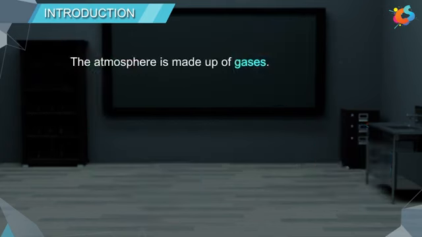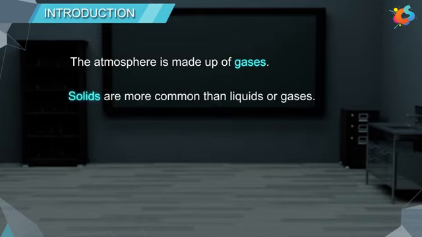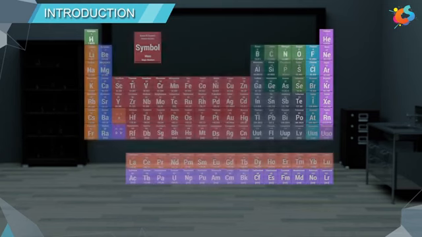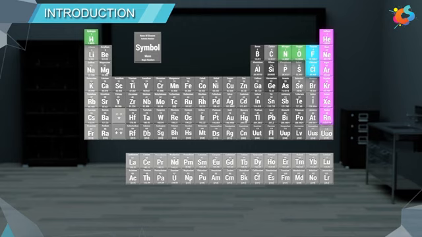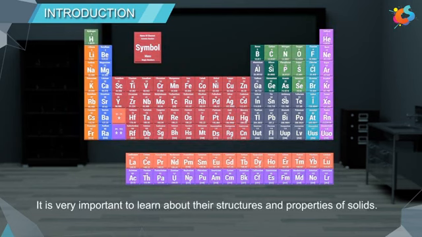The atmosphere is made up of gases. However, solids are more common than liquids or gases. In the periodic table, there are 11 gaseous elements, few are liquids, and the rest of the elements are solids. Hence, it is very important to learn about the structures and properties of solids.